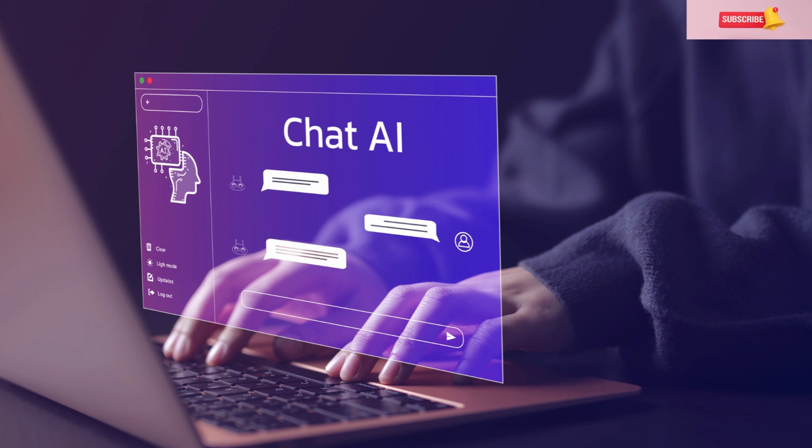Right. Now, DeepSeek AI, on the other hand, is built on a slightly different architecture. It's called a generative adversarial network, or GAN for short. Okay, GANs. Have heard of those. Yeah, so GANs are interesting because they actually involve two neural networks that kind of work against each other. Oh, that's interesting. So you have one network called the generator that tries to create new data, and then you have another network called the discriminator that tries to distinguish between real data and the fake data that the generator is creating. So it's like a constant back and forth. They're trying to outsmart each other. Exactly. And through this process of competition, the generator gets better and better at creating realistic data.